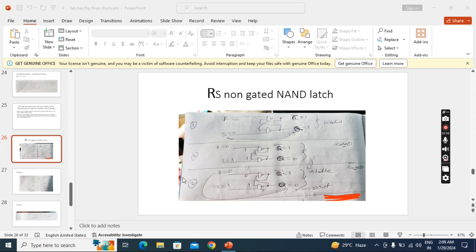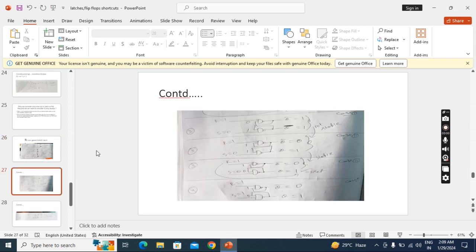Next, third condition, when R equal to 1, S equal to 0. Here I took three cases to know the stable output. Here also you can observe, whenever S equal to 0, R equal to 1, we get set. In SR also we get set when S equal to 0, R equal to 1. And here also the inputs are different, and whatever the R value, that only comes to the Q.